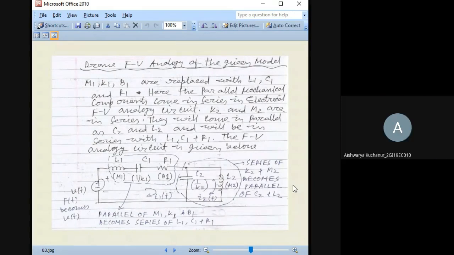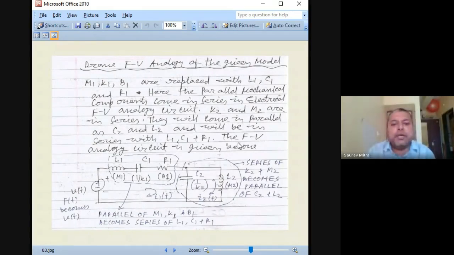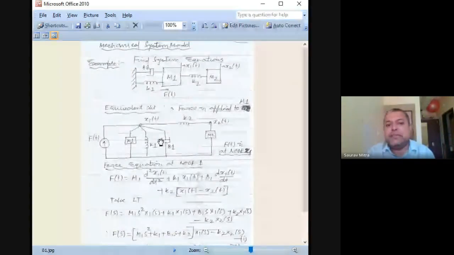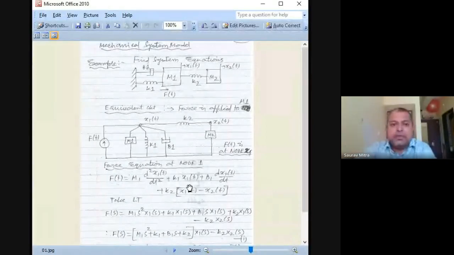Okay. So now what we have to do is convert this given system into the FV analogy, that is force voltage analogy. Have you taken this diagram? This FBD, either you can take a screenshot also, it's up to you. So you have to remember, there was M1, K1, B1, which were in parallel with F. Now you have to see how we can convert this into the force voltage analogy.